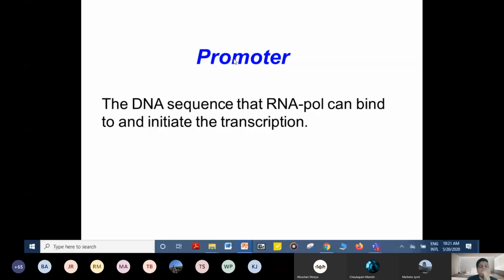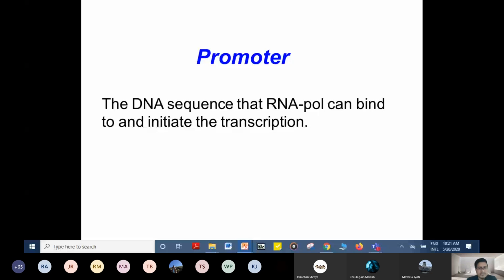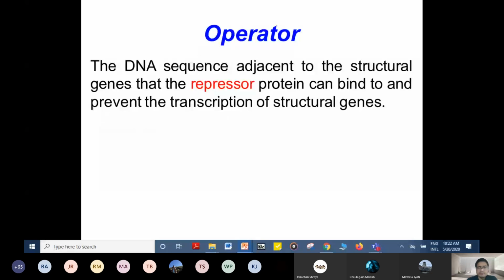An operator is the DNA sequence adjacent to the structural gene that the repressor protein can bind to and prevent the transcription of structural genes. That means we are talking about the promoter, the sequence that RNA polymerase can bind to and initiate the transcription, and the operator, the sequence the repressor protein will bind to, the DNA sequence adjacent to the structural genes.